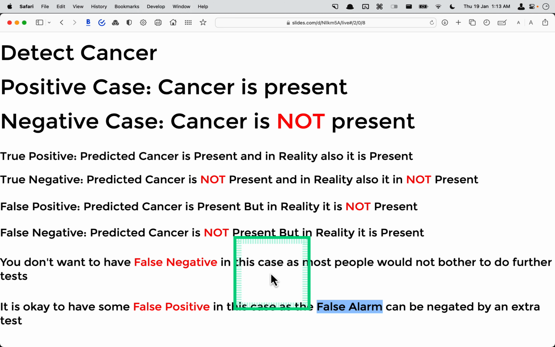So same in this case, anything medical, same situation. You don't want to have a false negative because people would not bother. But if it's a false positive, they can do some extra test to confirm, okay, no, the first test was wrong. So you don't want to have this kind of situation.